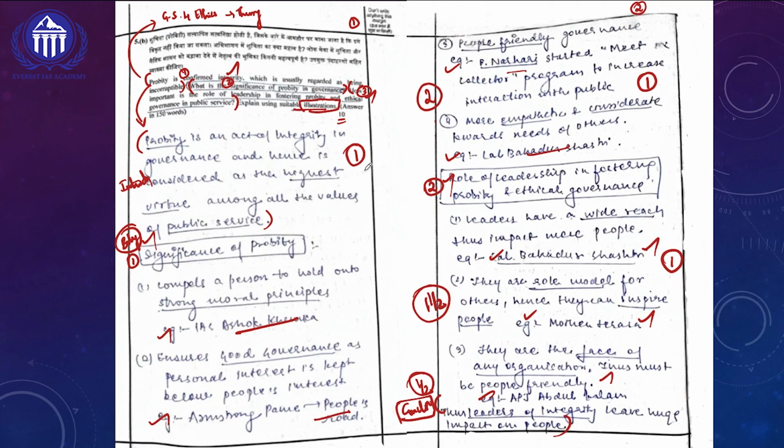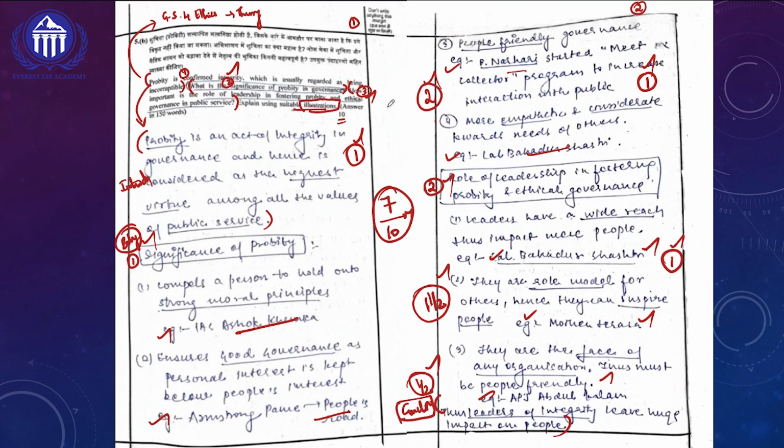So overall in this particular question, for introduction and conclusion, she got 1.5 marks. And for the body of the answer, the first subheading, 2 plus 1, 3. And the second subheading, 1.5 plus 1, 2.5. So overall 5.5 marks for the body of the answer and 1.5 for introduction and conclusion. So she got almost 7 marks out of 10 marks, which I say is going to be one of the highest marks which we can fetch in ethics theory-based answer writing. So what is some of the important learning from this topper is that we should address the question